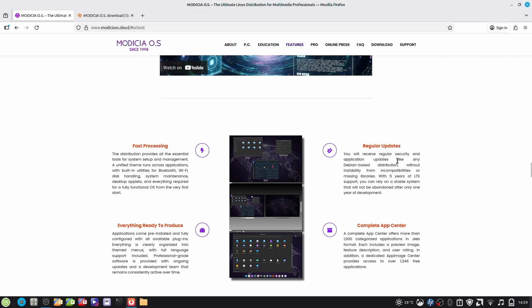Regular updates. So you will receive regular security and application updates like any Debian based distribution, without instability from incompatibilities or missing libraries. With 5 years of LTS support, you can rely on a stable system that will not be abandoned after 1 year of development.